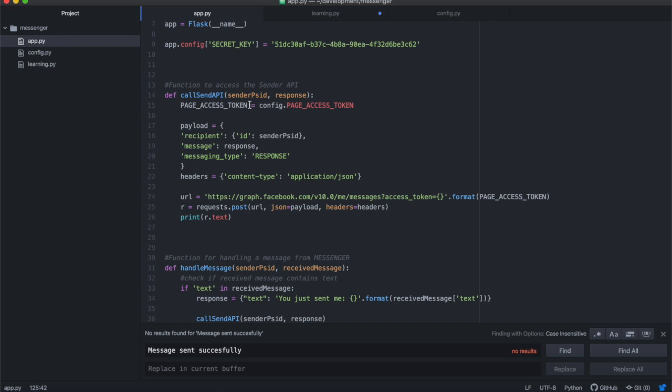And then the page access token, this one is inside of your config file. I will show you just now how to get the page access token.